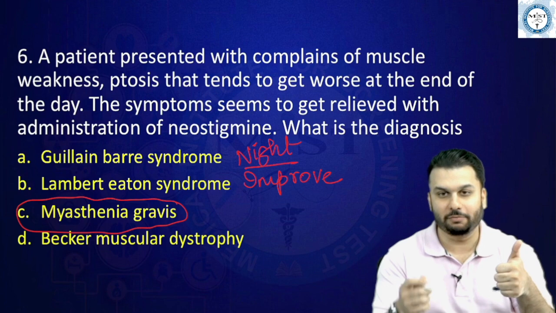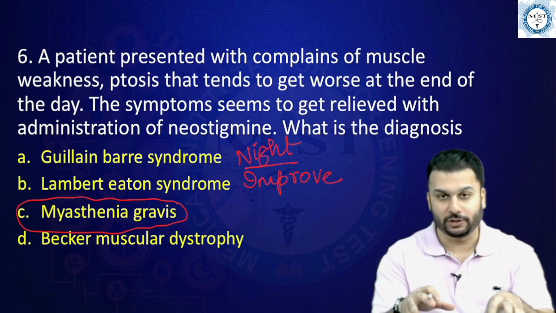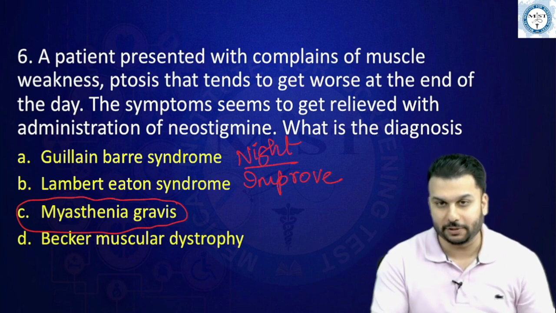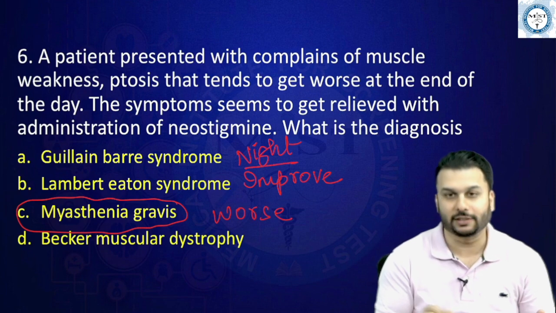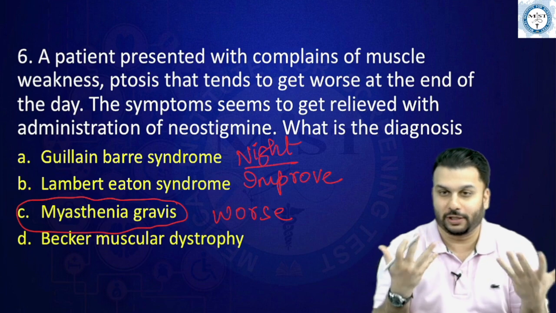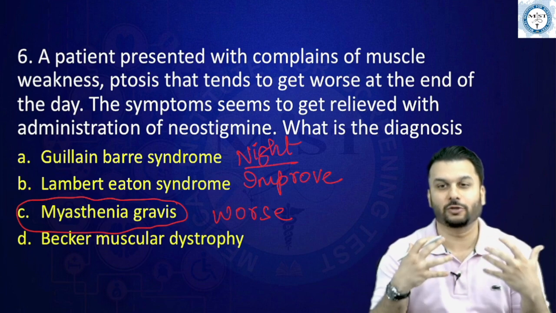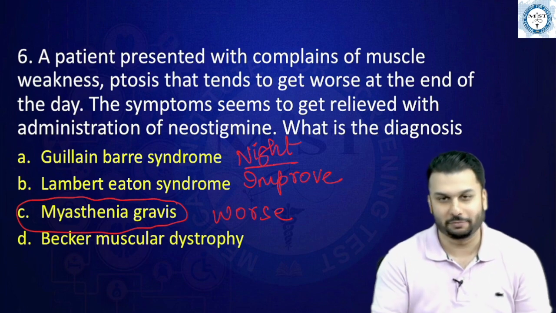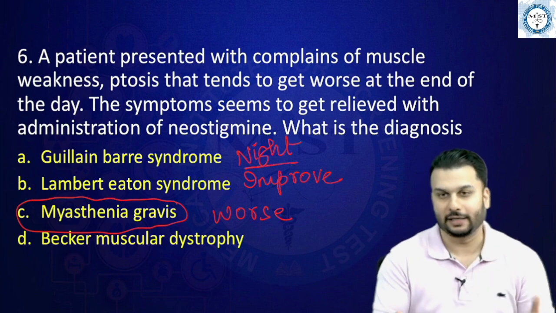So activity makes the Lambert-Eaton people feel better. Exactly opposite, myasthenia people feel worse with activity. That's why when the day is over, due to the entire activity they might have done in that day, they start to feel worse. So that's the main thing that you need to remember as a difference between myasthenia and Lambert-Eaton.